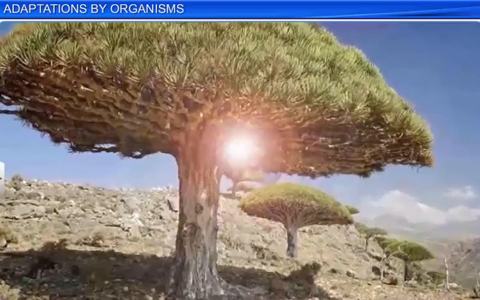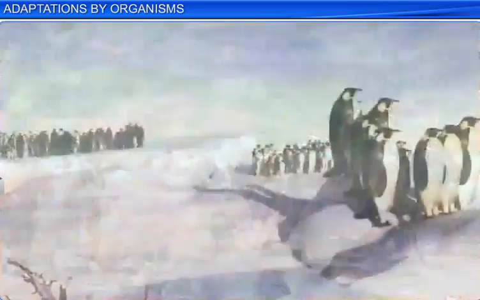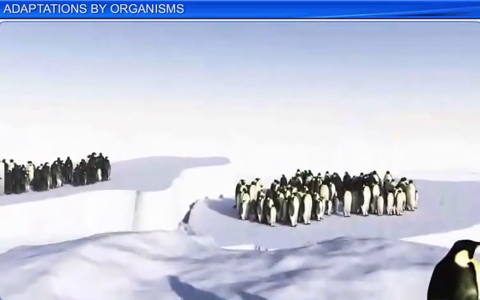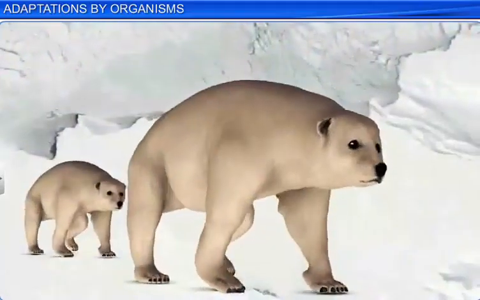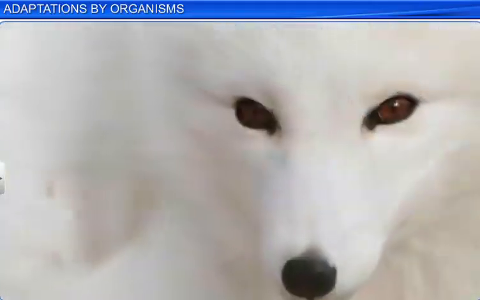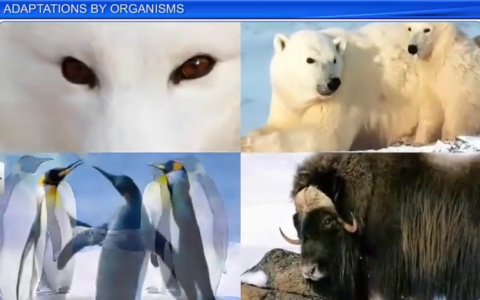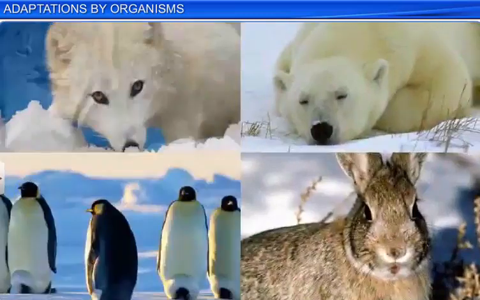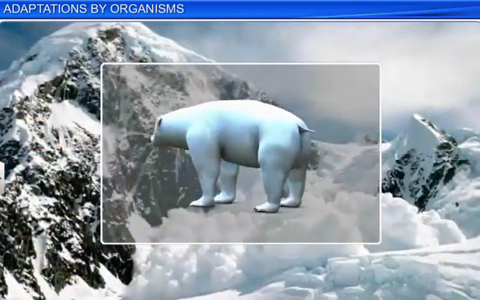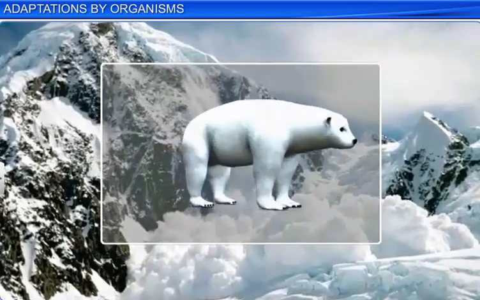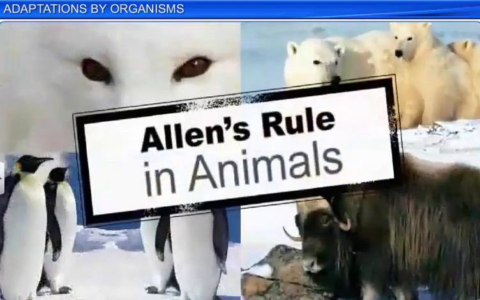While some plants and animals have adapted to prevent the loss of water, some animals, particularly those found in colder regions, have adapted themselves to prevent the loss of heat. For instance, mammals from colder climates generally have shorter tails, limbs and ears, which help reduce loss of heat. This adaptation is called Allen's rule.